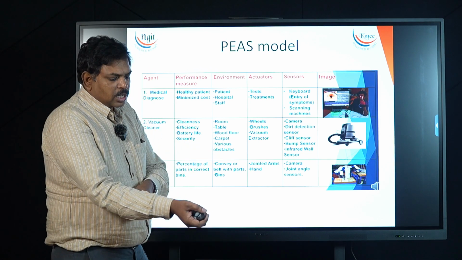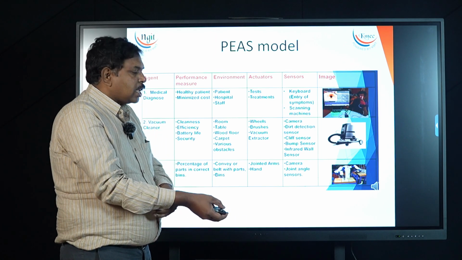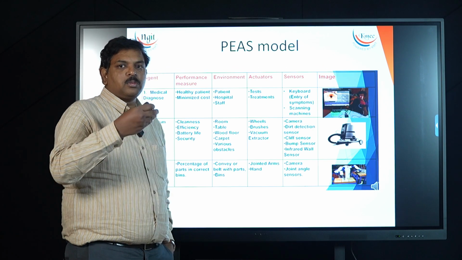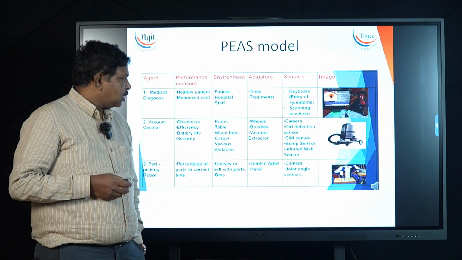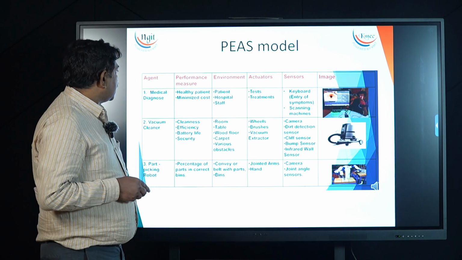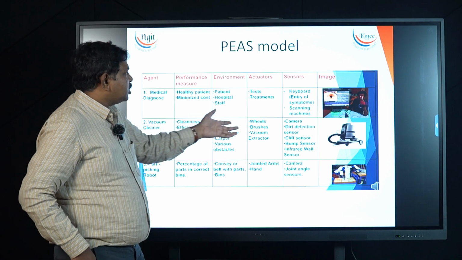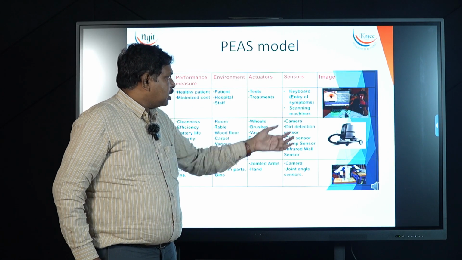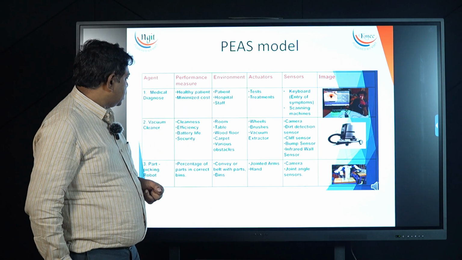AC also is a kind of agent. Suppose some old people enter the room, it has to decrease the temperature. Children or old people are there in the room, it has to decrease the temperature. Some kind of intelligence works in that agent. Similarly, we have medical diagnostic agents, scanning machines, X-rays. If you take X-rays, all these things sense the diseases.